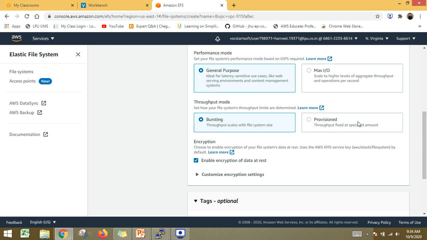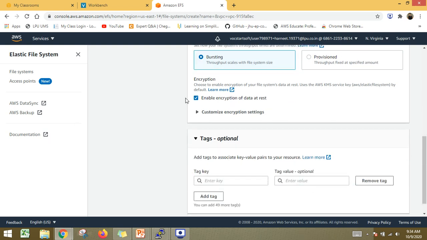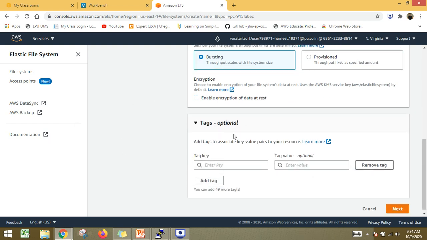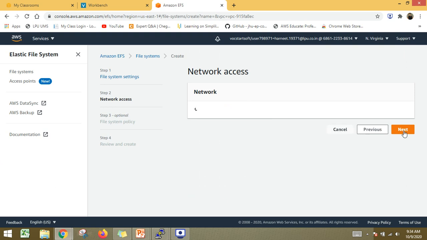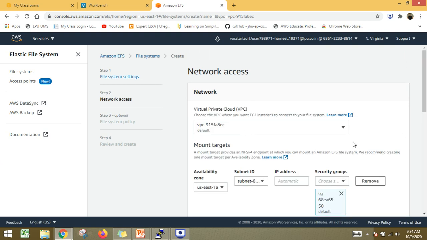Provisioned means you need to provision some of the storage space in advance, for the near future. Like right now my need is only for 5 GB, but I will be provisioning 10 GB, keeping in mind the future aspects. I don't need to enable encryption right now, because this is for demo purposes only. So I am just not going to avail these services. Directly switching to the next step.